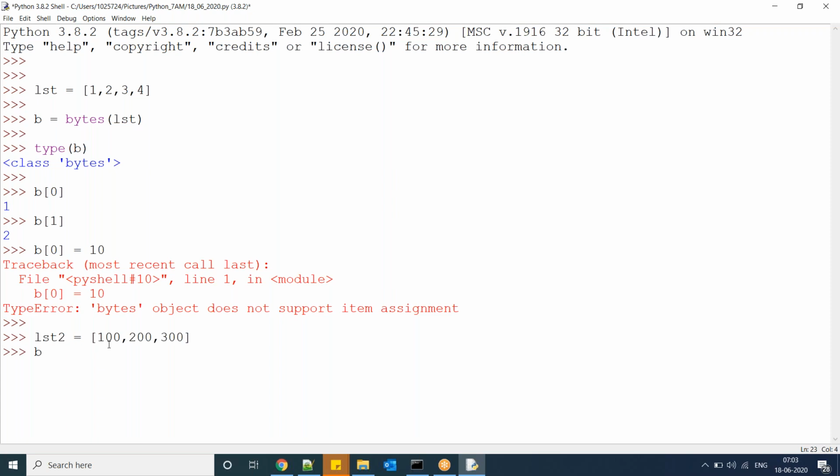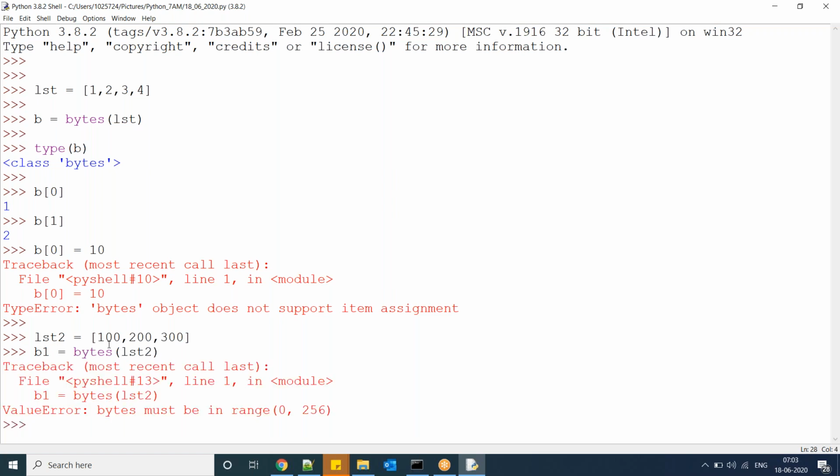Now b1 equal to bytes of list2. Now bytes must be in the range between 0 to 256. So if you have numerical values in the range 0 to 256, then you can go for bytes. Otherwise bytes will not be helpful to you.